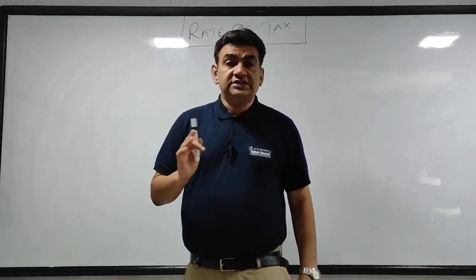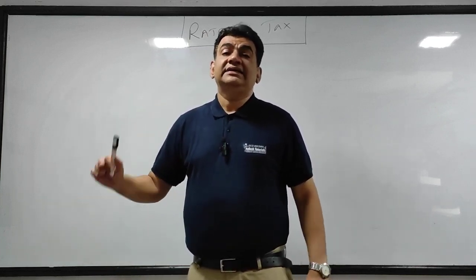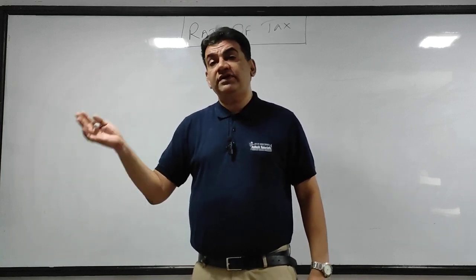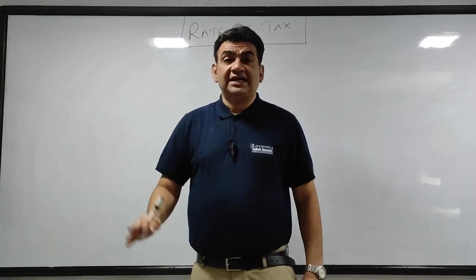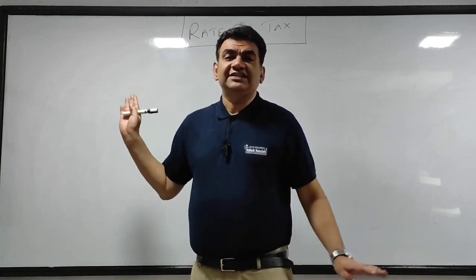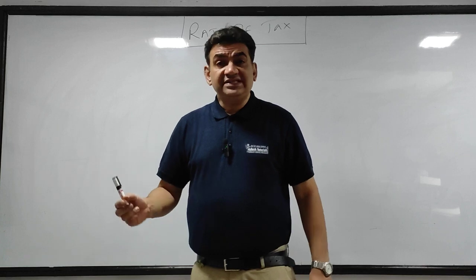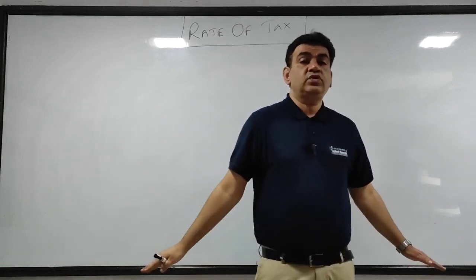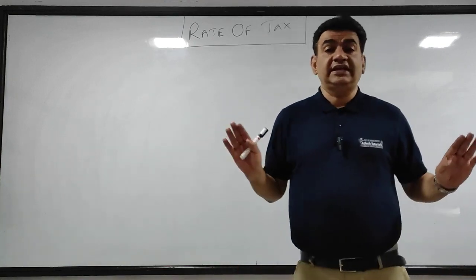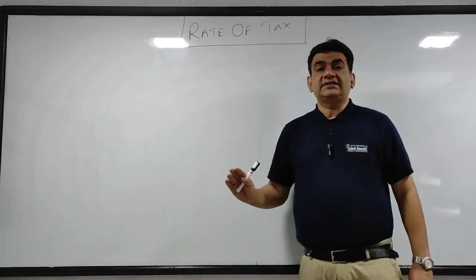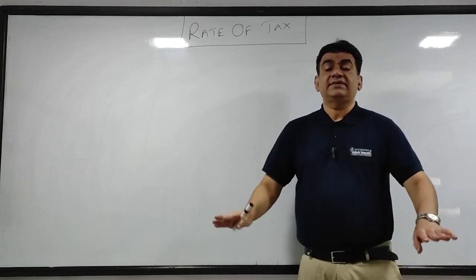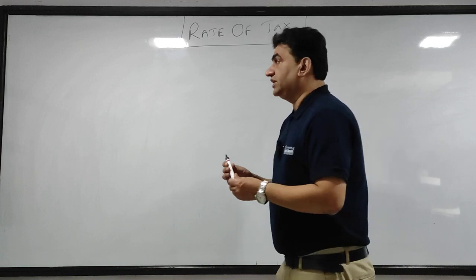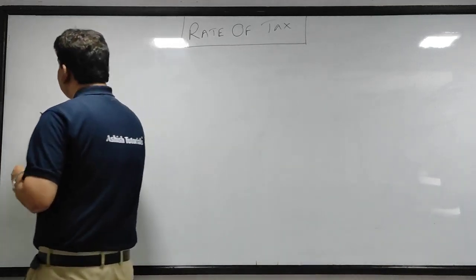Once you do these sums, you will find the future chapters very simple, because the calculation is the same as what you have done earlier. The new part will be the tax calculation, which you are going to study in this chapter. So I made around 10 sums, and 3-4 of them are small sums. I've tried to cover all the varieties which are not there in any textbook. The purpose of doing that is that the further chapters will be very simple, and you will find this subject also very interesting.